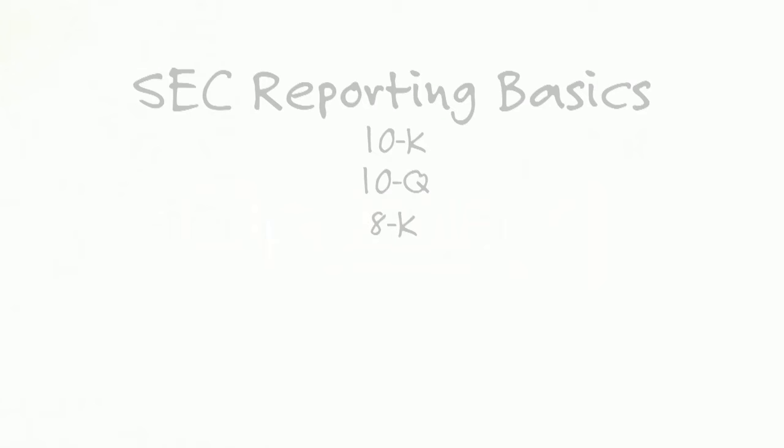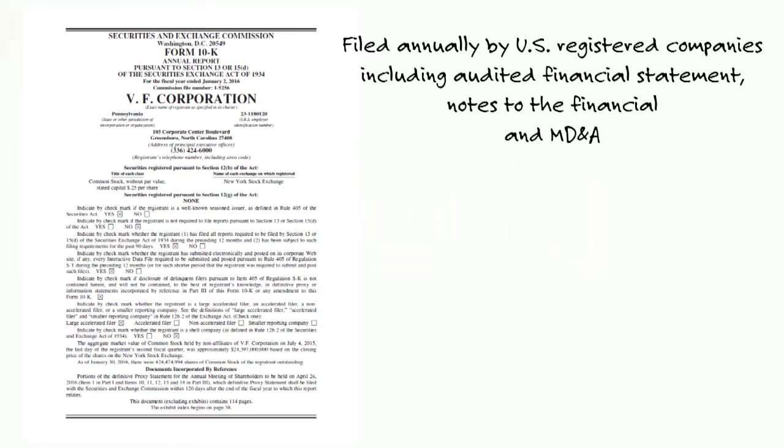Let's take a look. When we look at a 10K, remember this is filed annually by U.S. registered companies, including an audited financial statement, notes to the financials, and your MD&A, which is known as Management Discussion and Analysis, and always filed within 3 months from the fiscal year end. And also, the statements, as we mentioned, must be audited, and there are many more disclosures that are required.